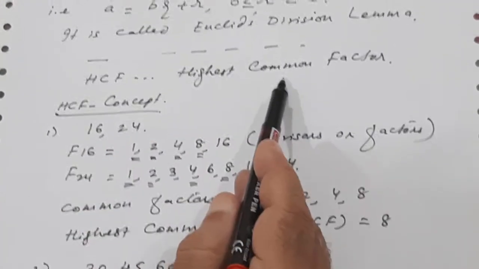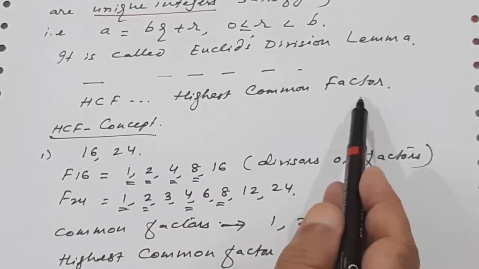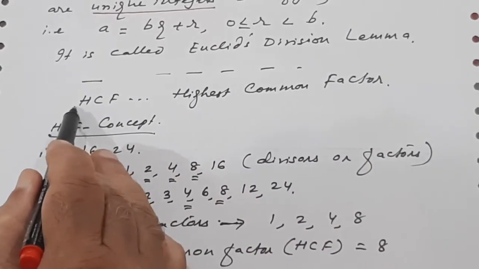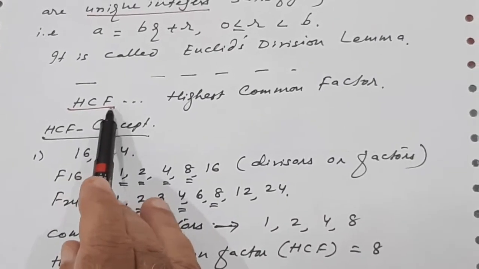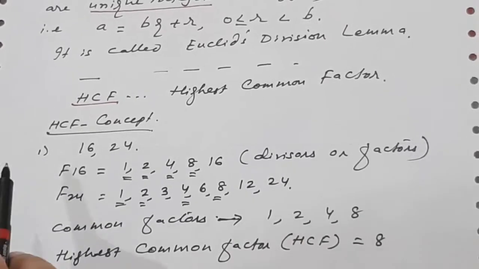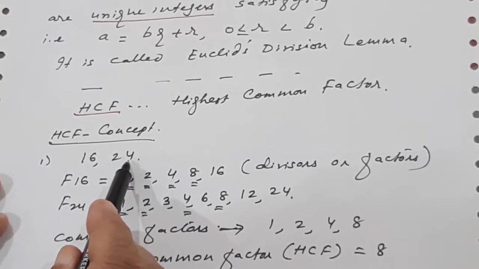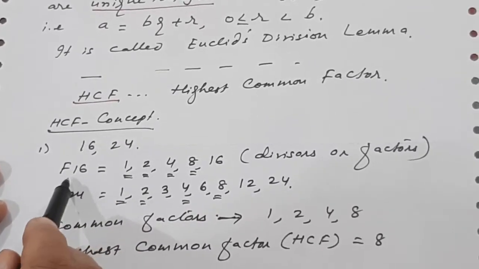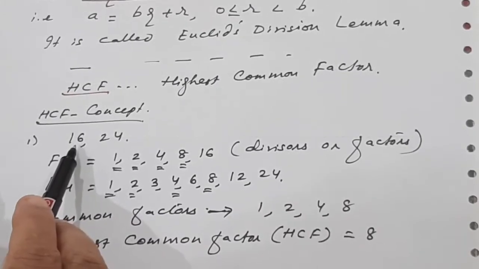Highest common factor. You have already done in your lower classes what the highest common factor is. It is called HCF. Now let me clear your HCF concept with the help of two examples. The first example is to find the HCF of 16 and 24. Now, factors of 16 means which numbers divide 16.